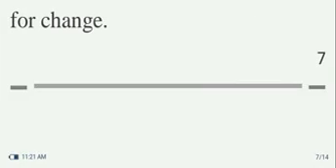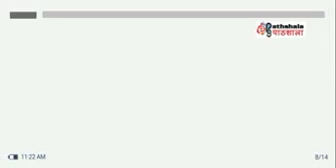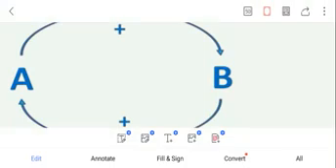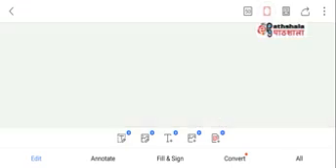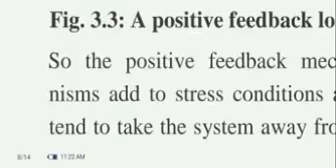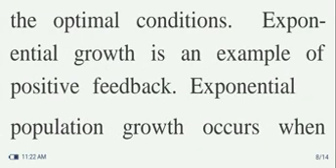It is a force for change. Positive feedback loop. So the positive feedback mechanisms add to stress conditions and tend to take the system away from the optimal conditions.